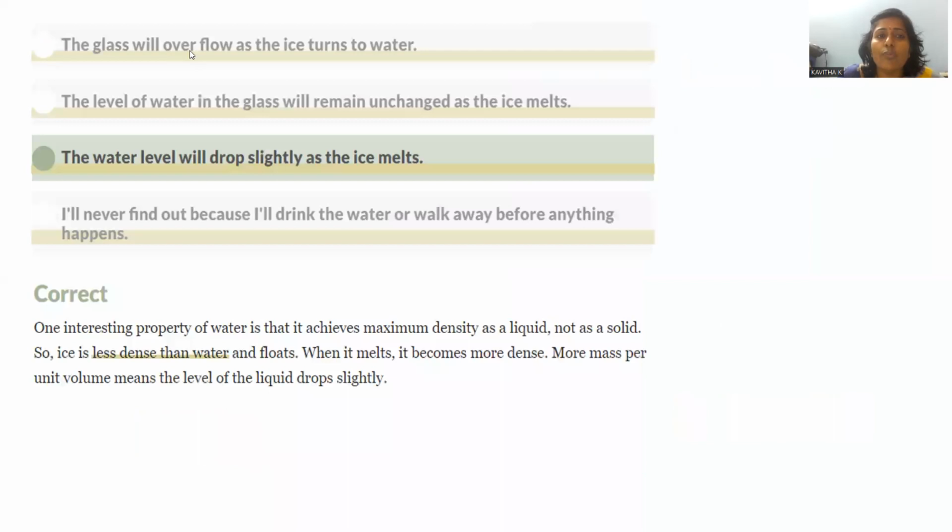The glass will overflow as the ice turns to water. The level of water in the glass will remain unchanged whenever ice melts. The water level will drop slightly as the ice melts. I will never find out because I will drink the water and walk away before anything happens. The right answer will be: the water level will drop slightly as the ice melts.